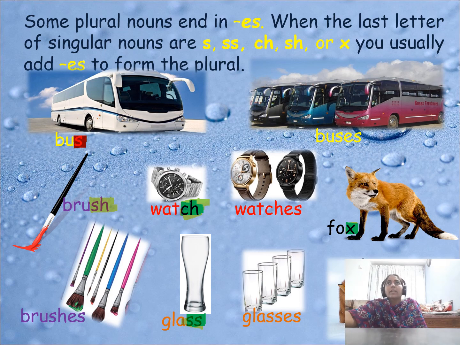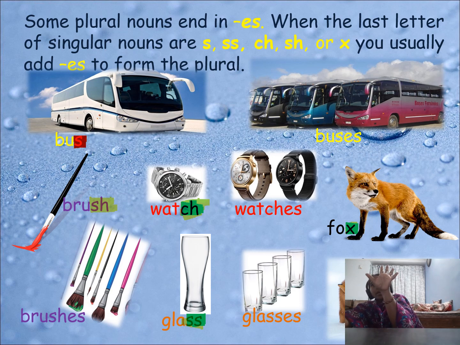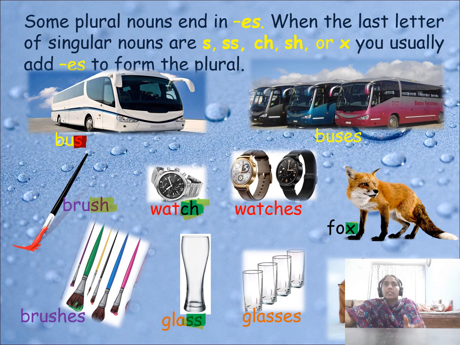When the words end with these letters, to make them plural, we have to add es. Simple. Don't get confused. Look at me, observe. Say as I say and do as I do. First, s, ss, ch, sh, x. Some words end with these letters, and those can change into plural by adding es at the end.